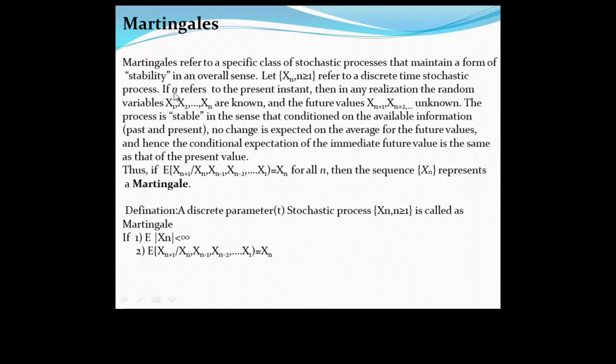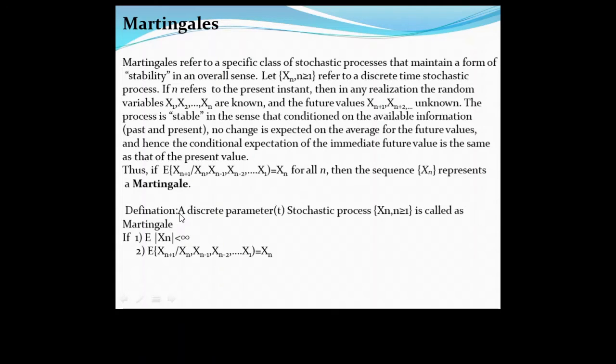The answer is the present value. So let Xn refer to a discrete time stochastic process. If n refers to the present instant, then in any realization, X1, X2, up to Xn are known. Means what? Past and present values are known, and the future values Xn plus 1, Xn plus 2 are unknown. The process is stable in the sense that, conditioned on the available information, if past and present are available, there is no change expected on the average of the future value.